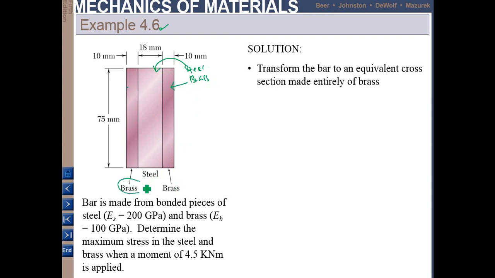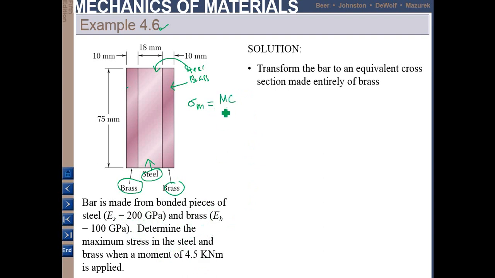It's made from bonded pieces of steel, whose elastic modulus is 200 GPa, and brass, whose elastic modulus is 100 GPa. Determine the maximum stress in the steel when a moment of 4.5 kilonewton meter is applied.